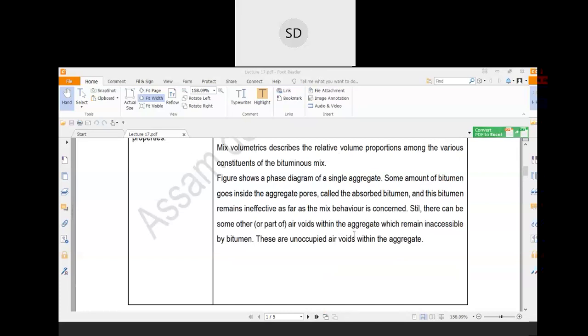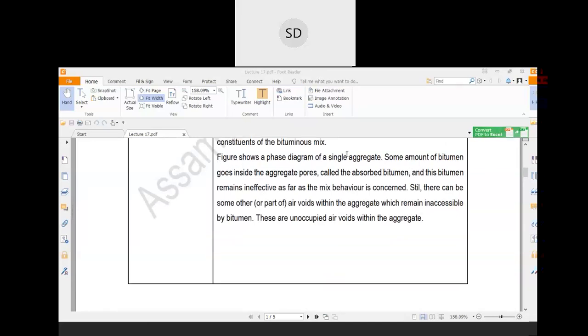So let us see what is written in this note. The figure shows a phase diagram of that bituminous particle. Some amount of bitumen goes inside the aggregate pores and it is called the absorbed bitumen, and this bitumen remains ineffective as far as the mix behavior is concerned.